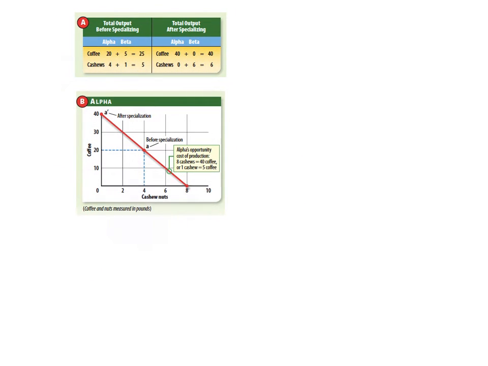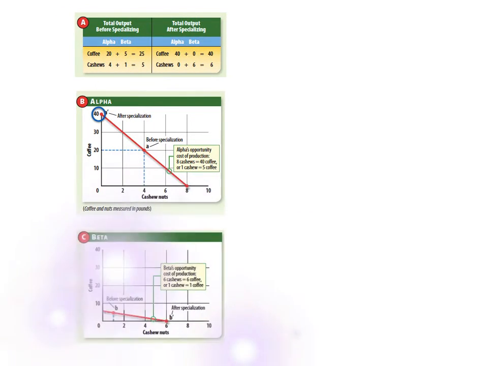In this figure, you see an illustration of the production possibilities frontiers for Alpha and Beta. Note that if both countries devote all of their efforts to producing coffee, Alpha could produce 40 pounds and Beta 6 million, giving Alpha an absolute advantage in coffee production.